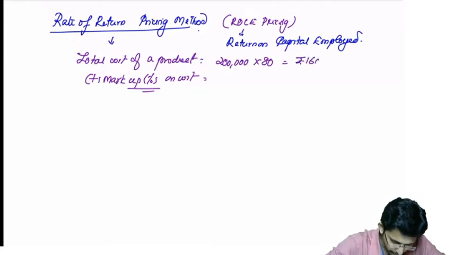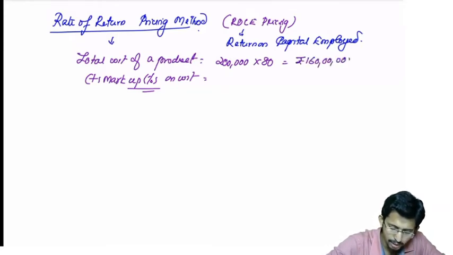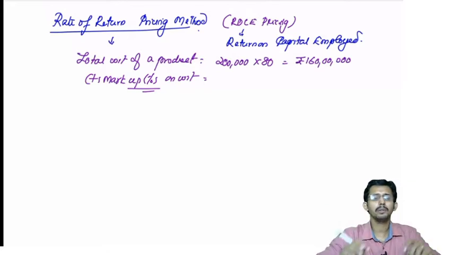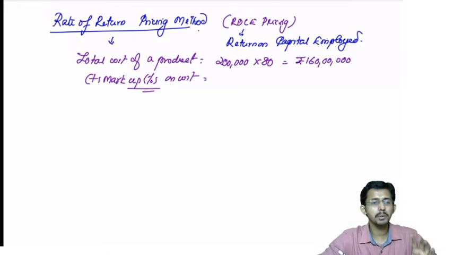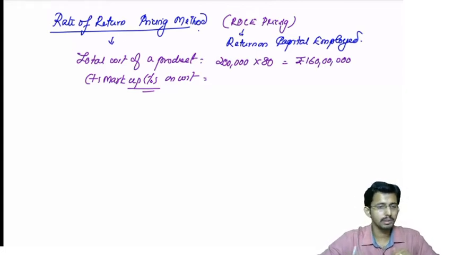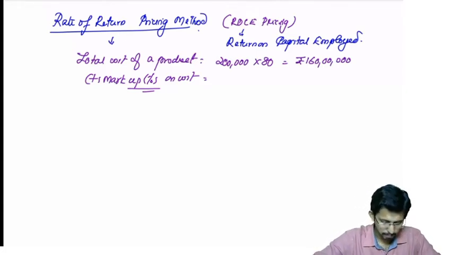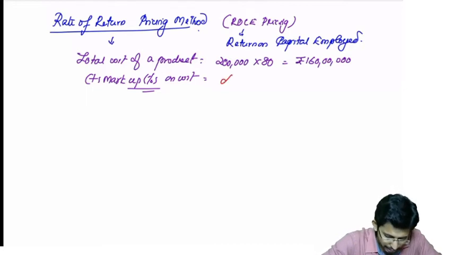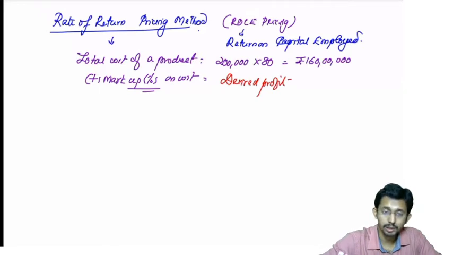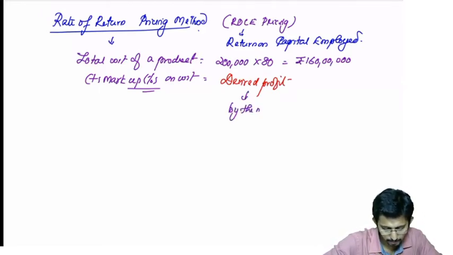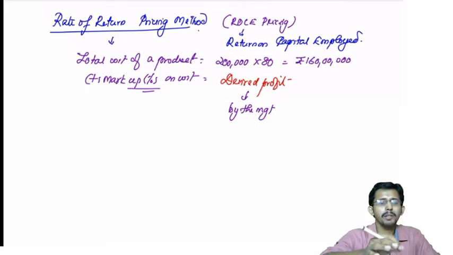So 1 crore 60 lakhs will be the total cost of the entire units that you are estimating or budgeting to produce in a particular period. You need to add markup to this. This markup should be nothing but the desired profit. Desired profit means the profit desired or required by the management.